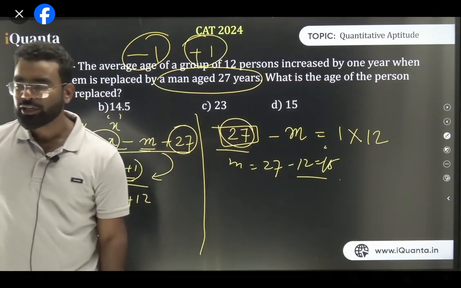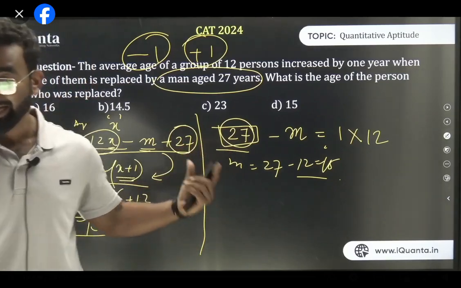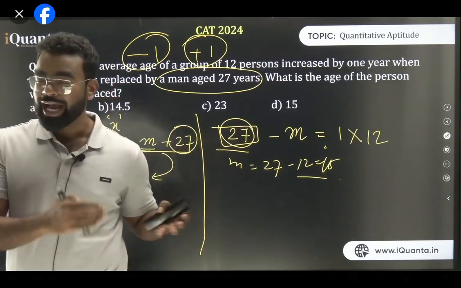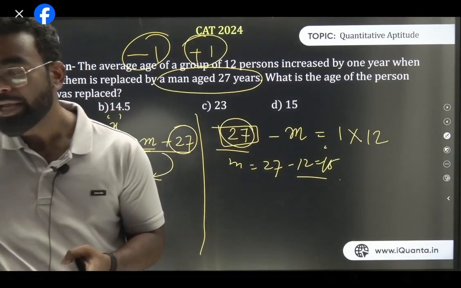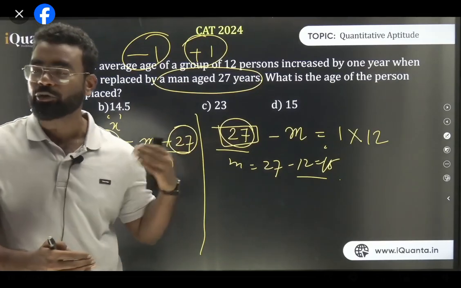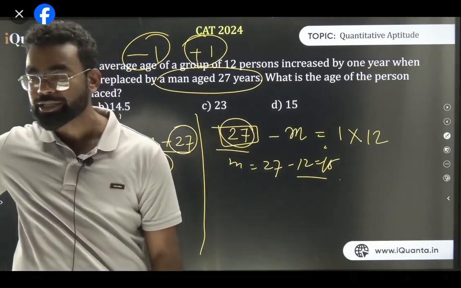Am I clear? So you will not get a direct question on it. We will discuss in the next class the exact kind of CAT question which is based on these methods, this idea. ये चारों idea को हम लोग use करके CAT question solve करेंगे next class में. So please go through it. And please go through this thing because ये चारों चीज़ है, चारों को मैं अलग-अलग करके समझाया. Please go through the question and understand how it is happening. So in the next class, I will use all this concept to solve our actual CAT question. ठीक है?